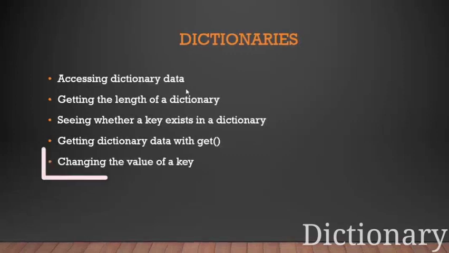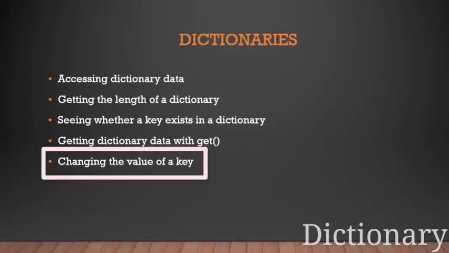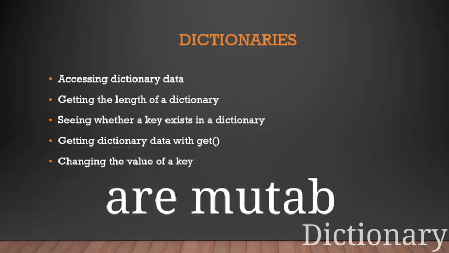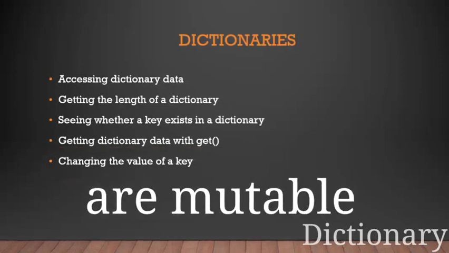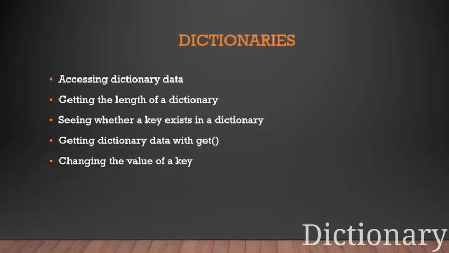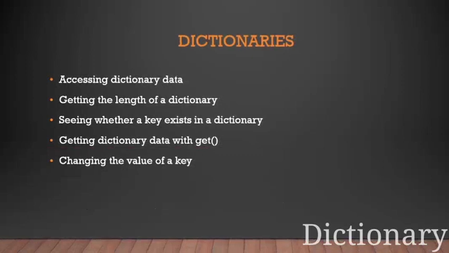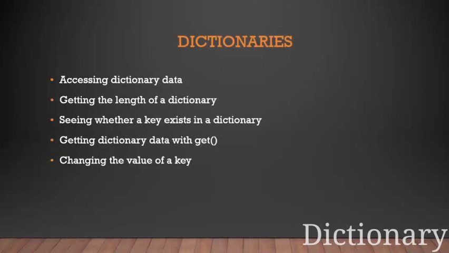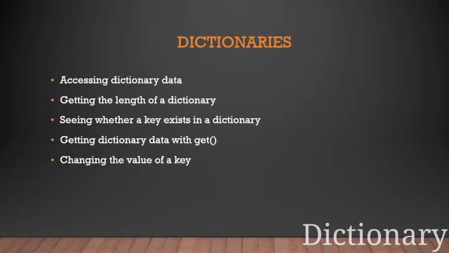Next is changing the key value. Dictionaries are mutable, so you can change the value of a key. Keys remain constant, and you change the value of a key by just addressing it. We'll see examples which will make more sense. I think you are already getting an idea how exactly that can be done.